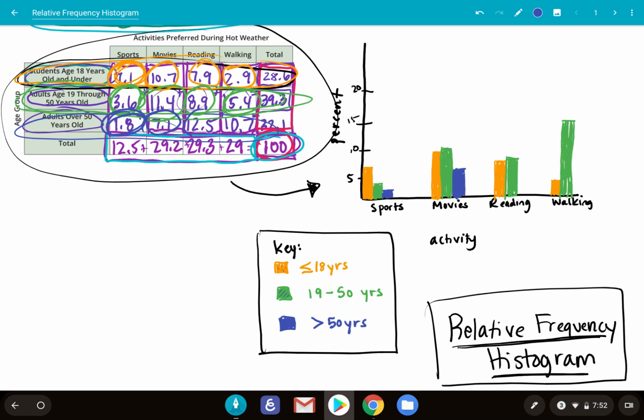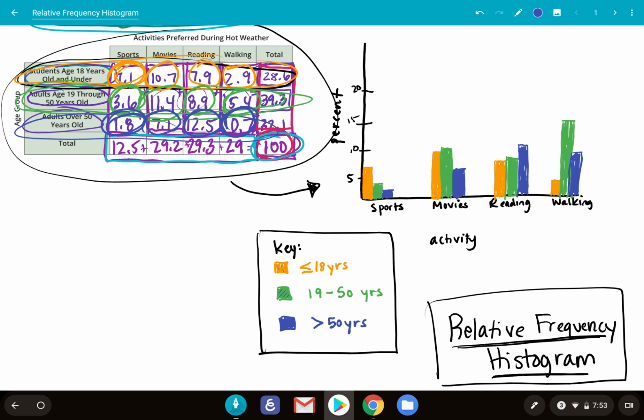For reading, it was 12.5. And then for walking, 10.7. A little off right there.